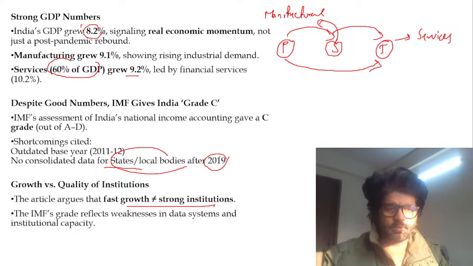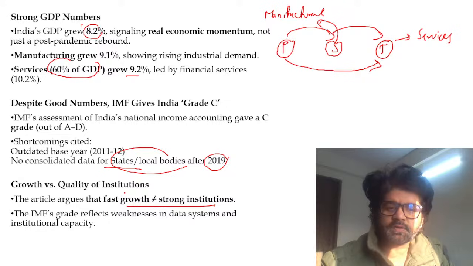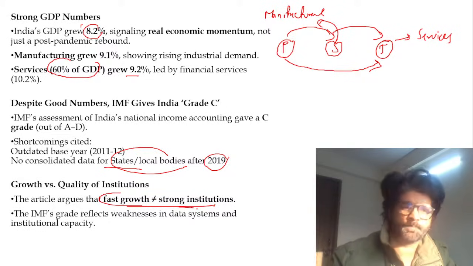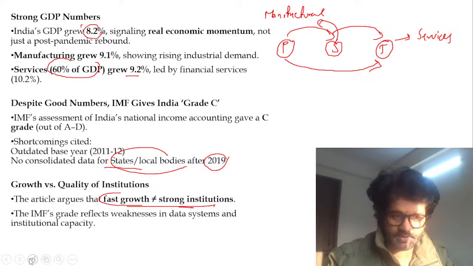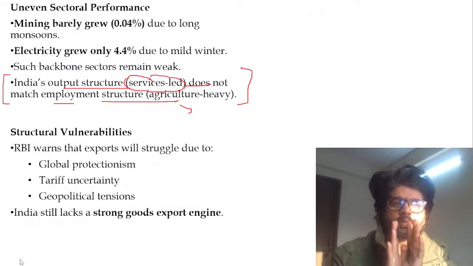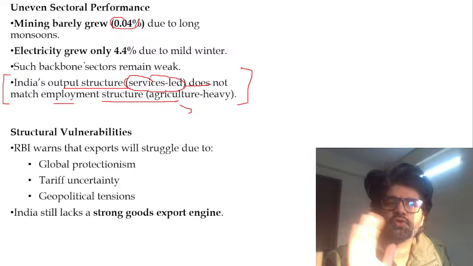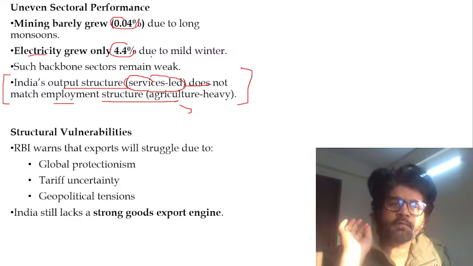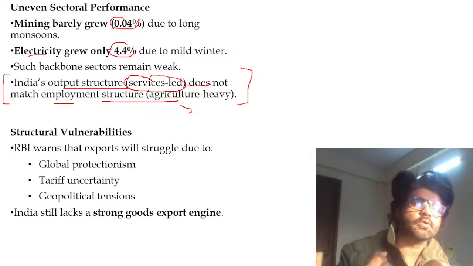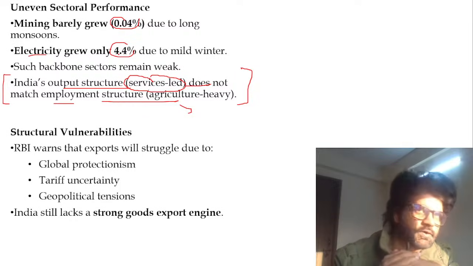And that's why the base year has to be changed. Growth versus quality. As we've discussed, fast growth does not mean a strong institution. You can read all these things, so we'll focus on the key areas here. Mining, the core sector, barely grew at 0.04%. Electricity grew only 4.4%. So these are the backbone sectors, the Index of 8 Core Industries we talk about.